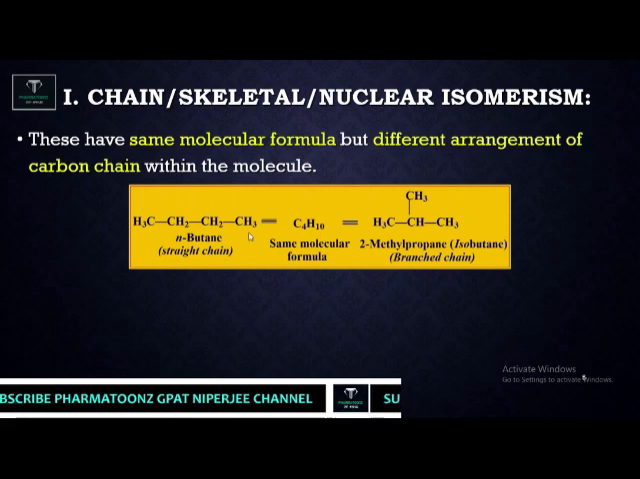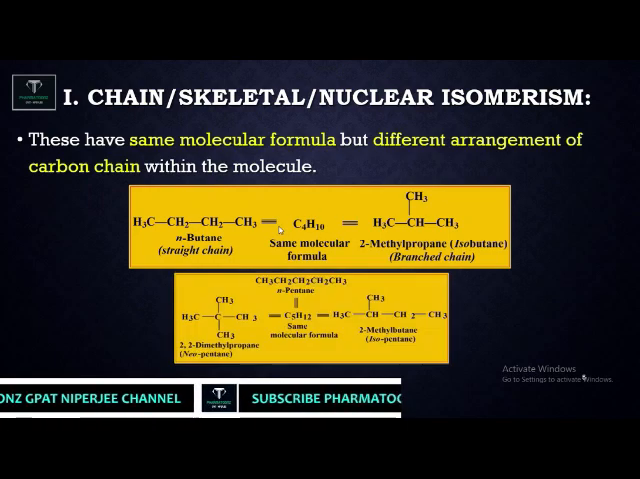Again it has the same molecular formula but the arrangement of the carbon chain differs. Here it's a straight, or we can say normal, butane. Here it's isobutane, which has a branched chain, and the other is a straight chain. So these two, n-butane and 2-methylpropane, or we can say isobutane, are called isomers of each other, though having a similar molecular formula.